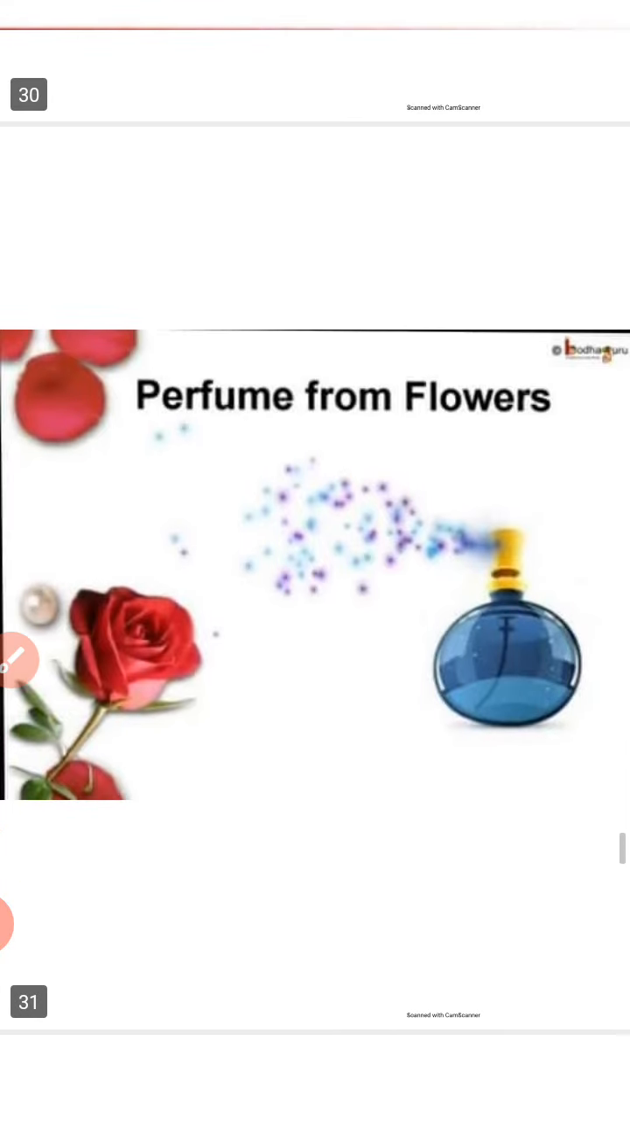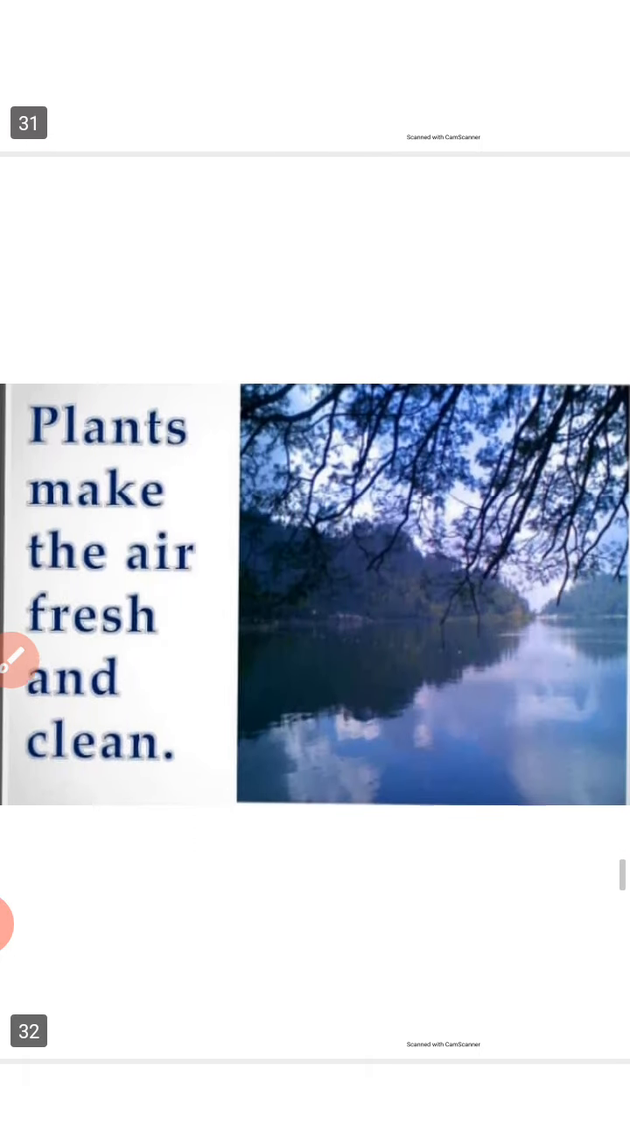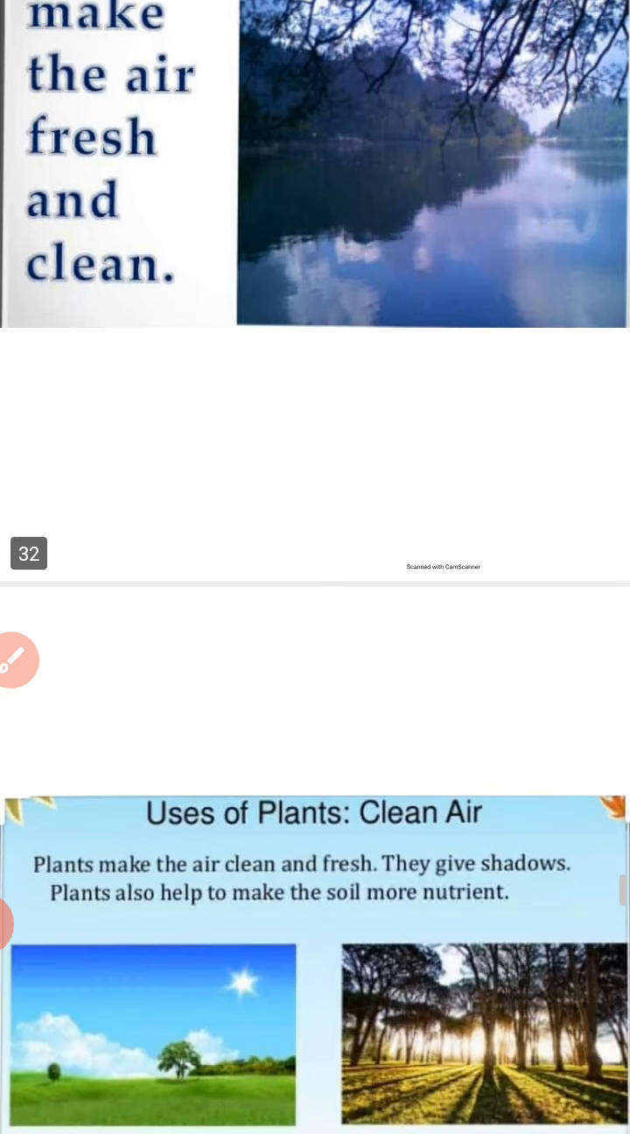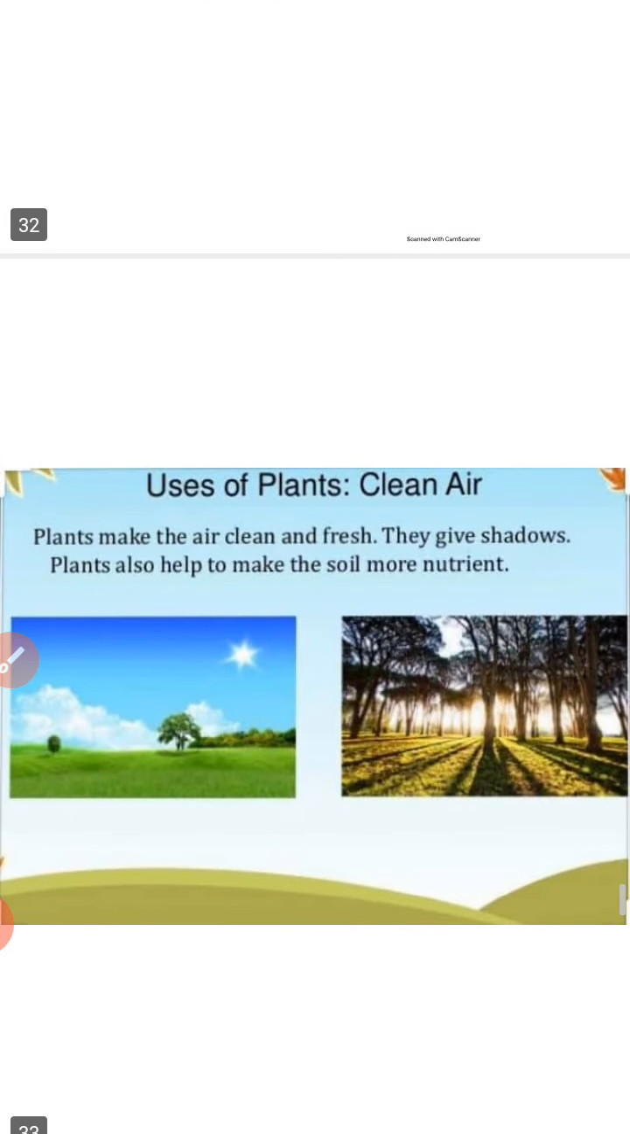Another important use, perfume from flowers, right? Various types of flowers are used to make perfumes. The most important use of plants: plants make the air fresh and clean. How? Because plants take carbon dioxide gas from the atmosphere and release which gas? They release oxygen gas, which is taken by all humans and animals. So they make the air fresh and clean.